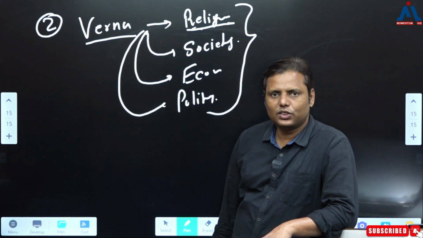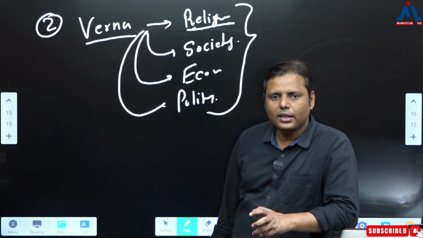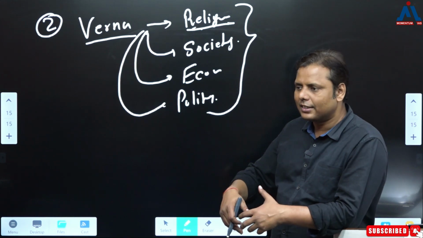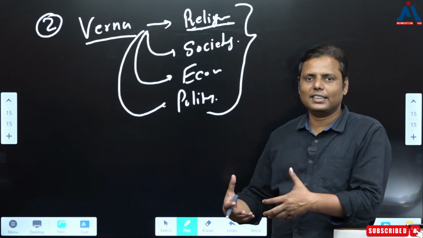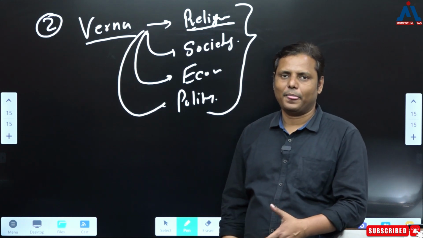So when you read history, you have to keep in mind very categorically that you should learn how to connect one thing with another thing. That is something which makes history interesting. That is making history the subject that you enjoy reading.